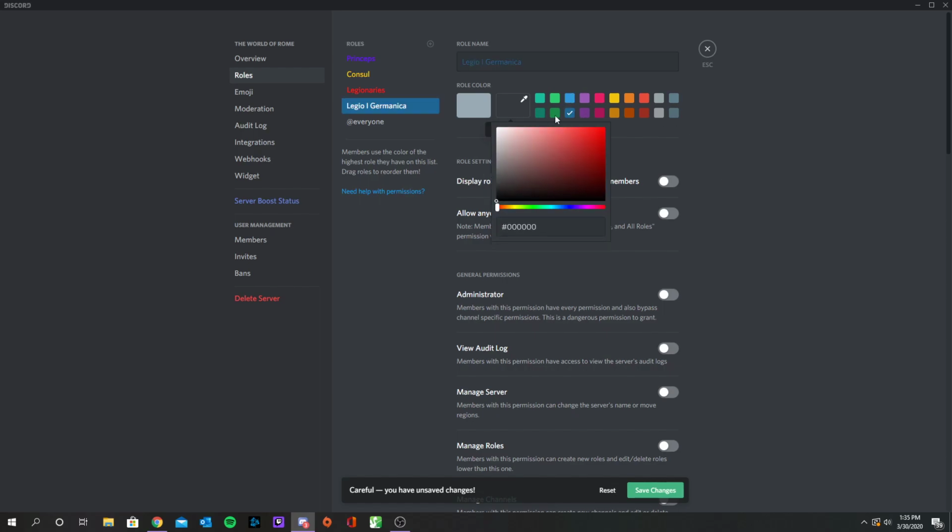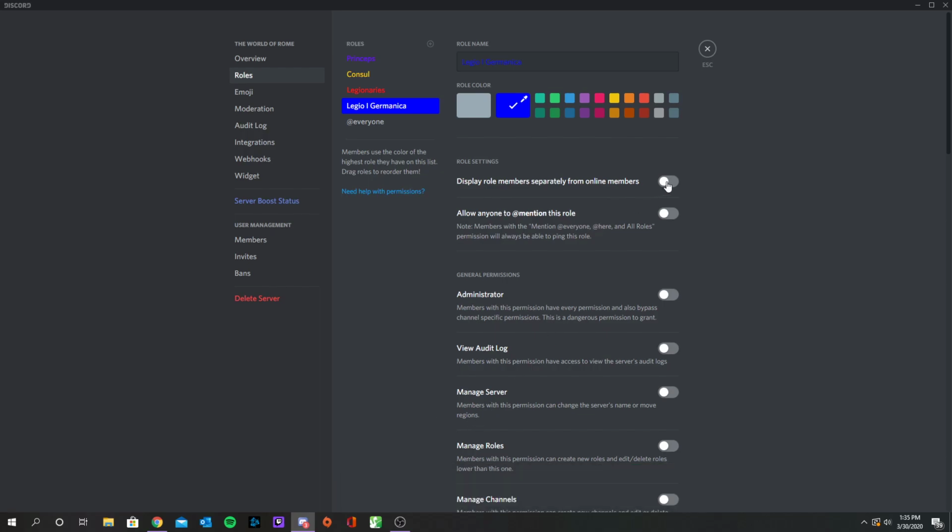Just because it's fun. If you can't find the color you're looking for right there, you can always just make it in hex. And then you just kind of drag that around until you get the color you want. See that? Easy enough. So you can save changes for that, right? And you don't have to display these roles differently unless you want to. And I might even do that just because, if you have students who don't have Legio roles, you can see which ones they are.